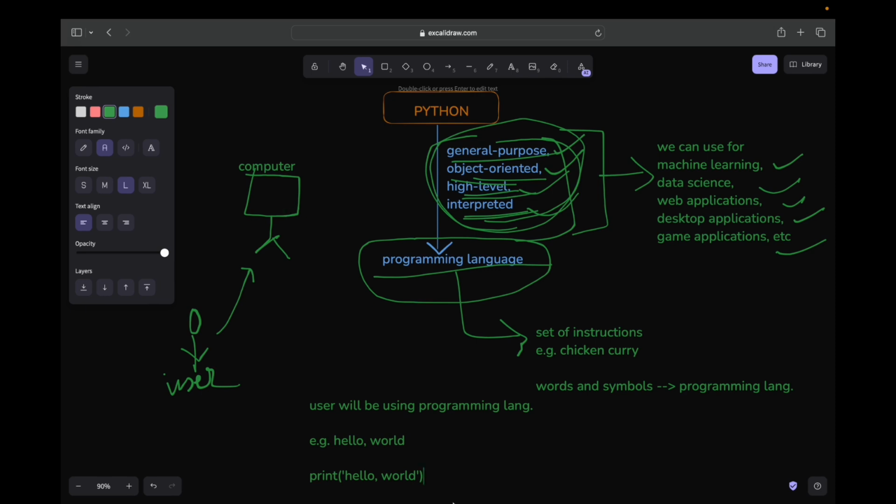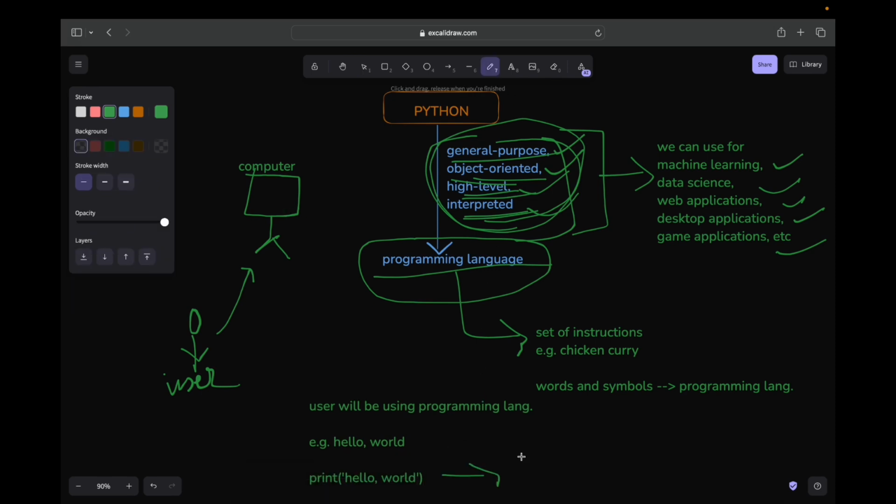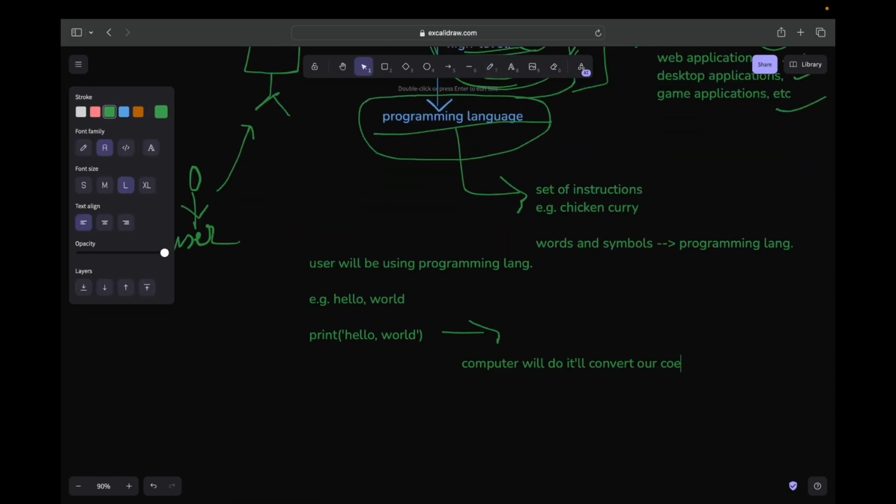So what will the computer do? The computer will convert our code into zeros and ones, because the computer does not understand things like print hello world. We will write only our code in the programming language, but the computer will convert our code into zeros and ones.